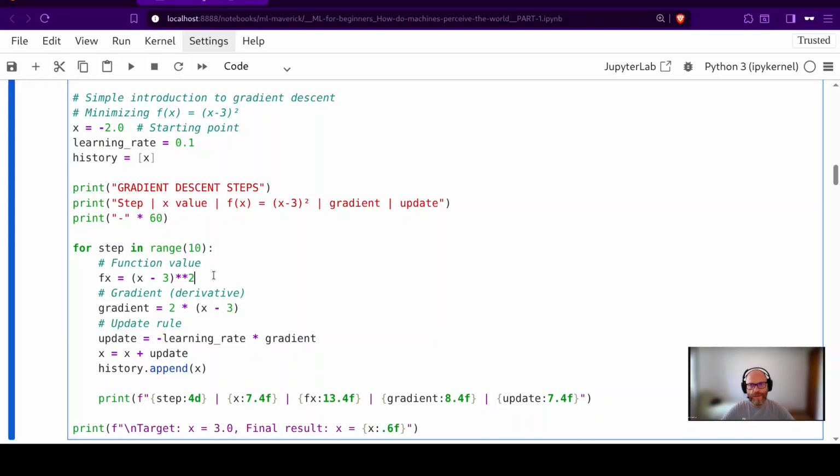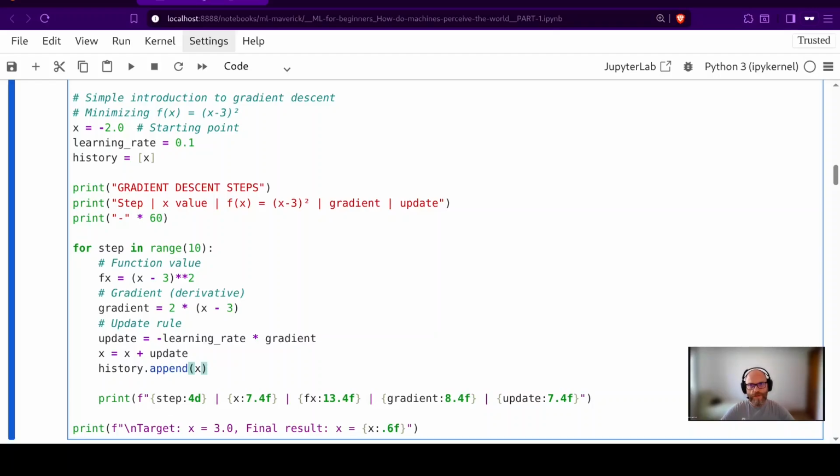For each step, I will use a loss function, which is (x - 3) squared, and the derivative, the gradient for this, which is simply 2 times (x - 3), and I will use the update rule, which is minus learning rate times gradient. I will add this to x with the update and append it to the history to show it later.